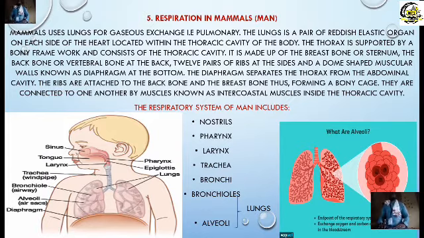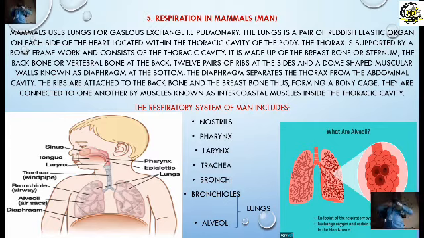The lungs are a pair of reddish elastic organs on each side of the chest. It means we have the lung here, and then here we have the chest, within the thoracic cavity of the body. The thorax is supported by a bony framework. When we say bony framework, I think we know this already. It is a skeleton and consists of the thoracic cavity.